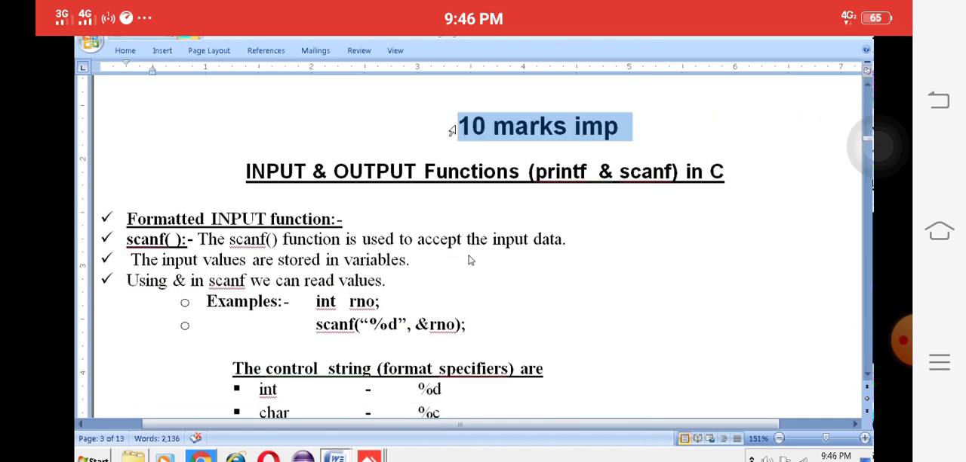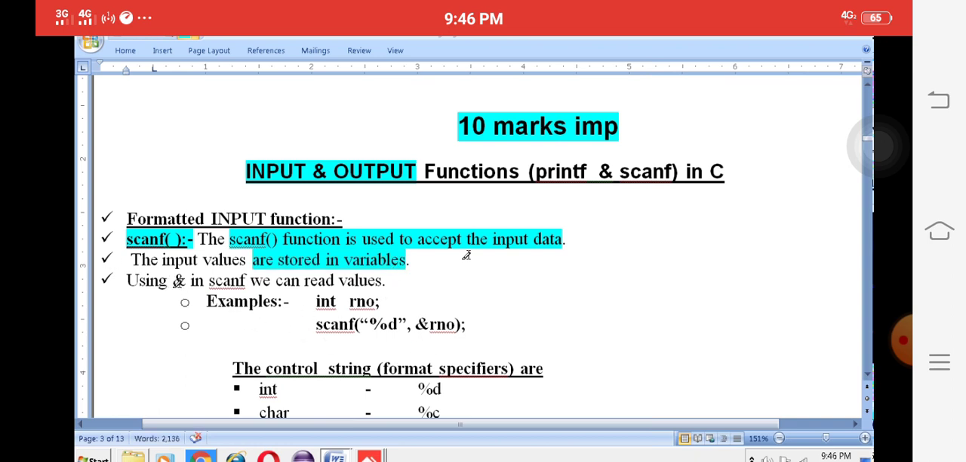Another important 10 marks question is input and output functions. It was a very important 10 marks question last year. The input function is scanf. Input means we provide our information with the help of the keyboard. We type the data using the keyboard, and the data is stored in a variable. That is called input. The scanf function is used to accept the input from the keyboard. After that, it stores it in variables.